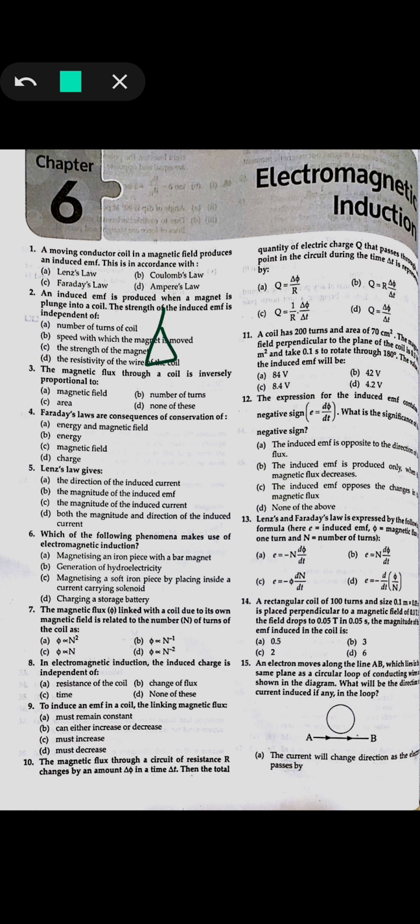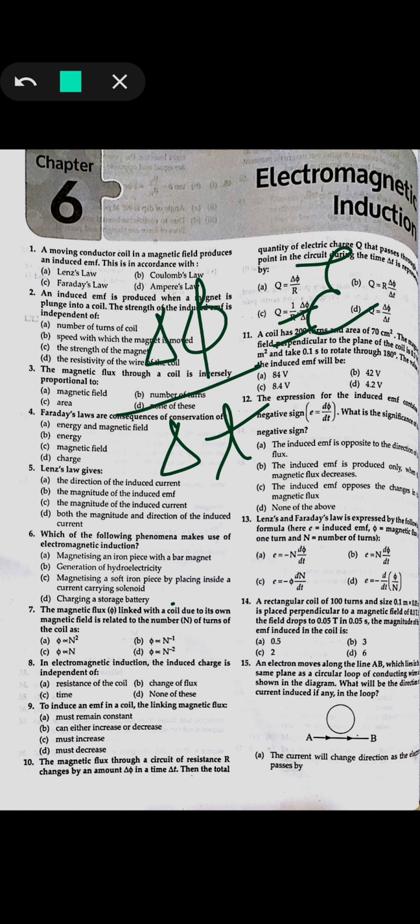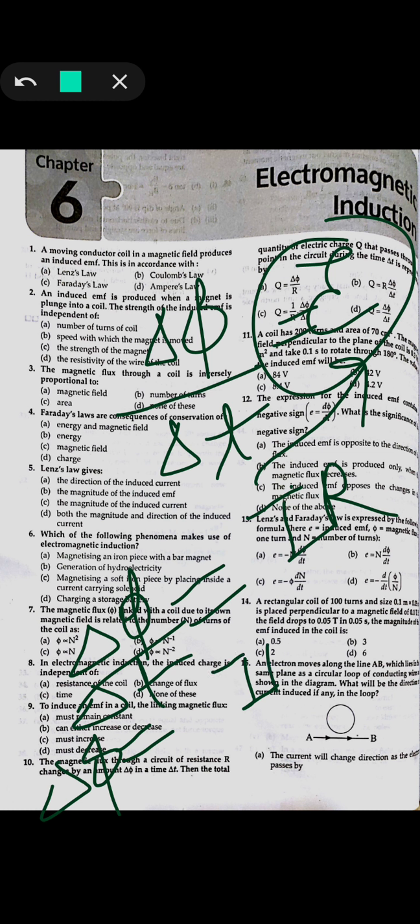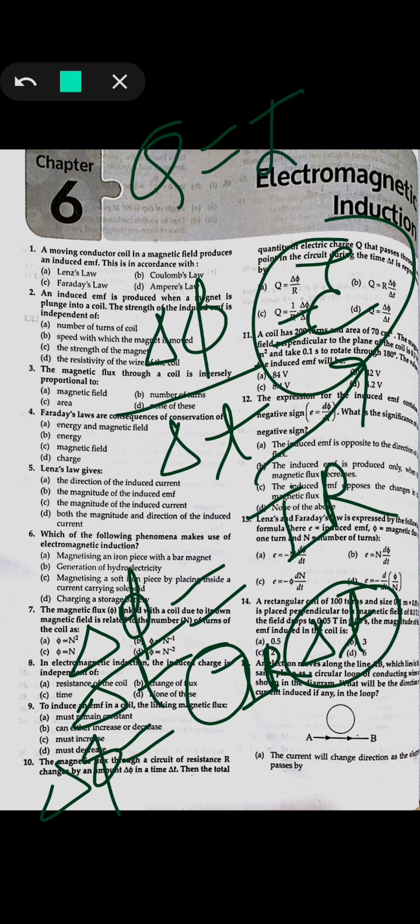So Δφ by Δt is given for EMF. If we talk about EMF, then V equals I R, that is, the induced EMF is a kind of potential difference itself. And if we take this Δt across here, then Δφ will be I R Δt, and we know I and Δt together give Q, because current is the rate of change of the number of charges flowing per unit second.